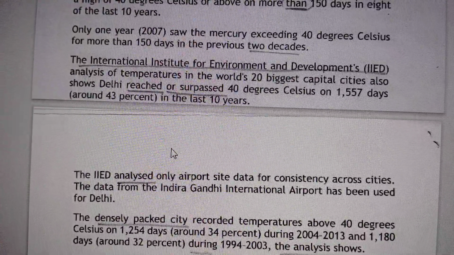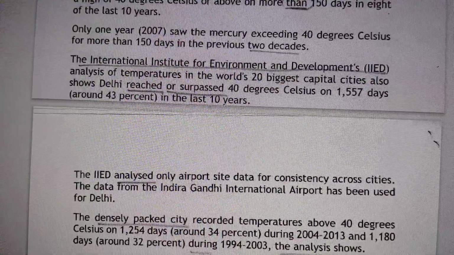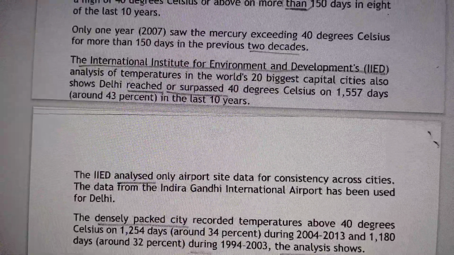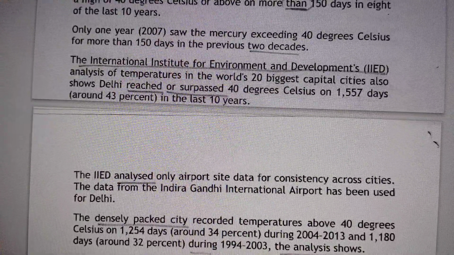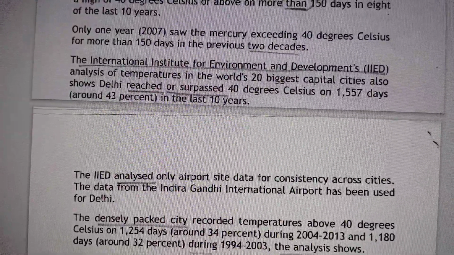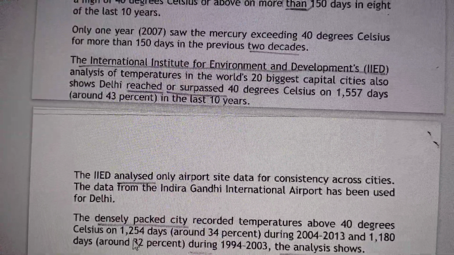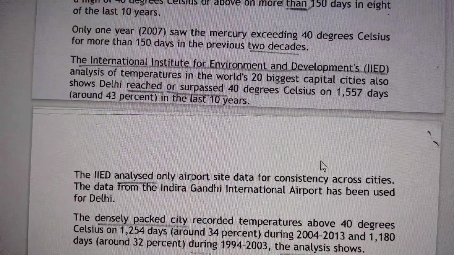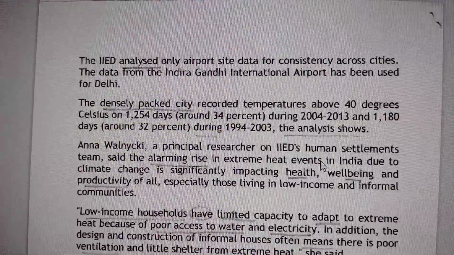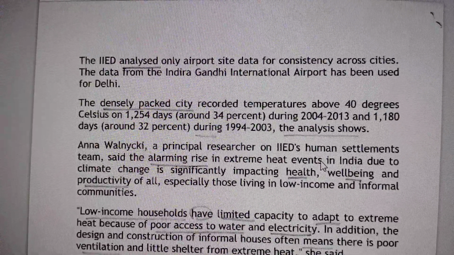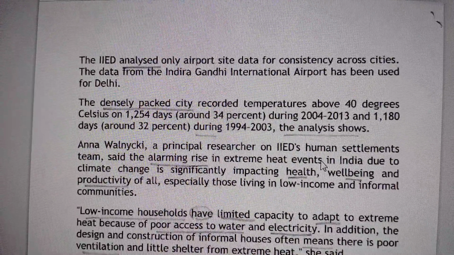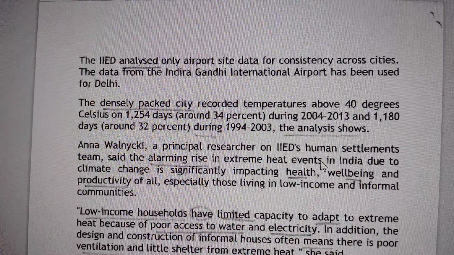The International Institute of Environment and Development analysis of temperature in the world's 20 biggest capital cities also shows Delhi reached or surpassed, as I have told this before, it is in simple past, in surpassed, after or also it is simple past, reached or surpassed 40 degrees Celsius in 1557 days, around 43% in the last 10 years. Now let's come to next page. The IIED analyzed on the airport site that for consistency across cities, the data from the Indira Gandhi International Airport has been used for Delhi.